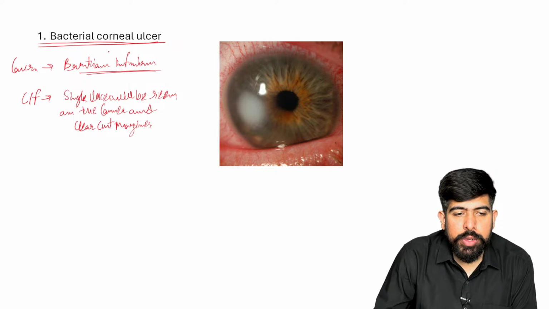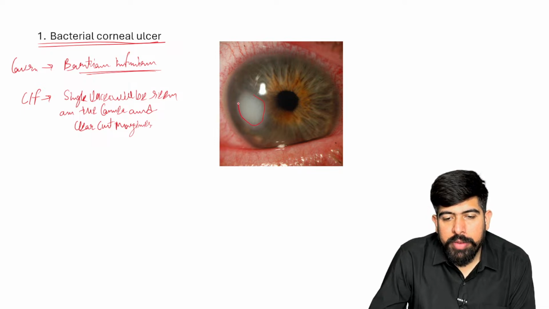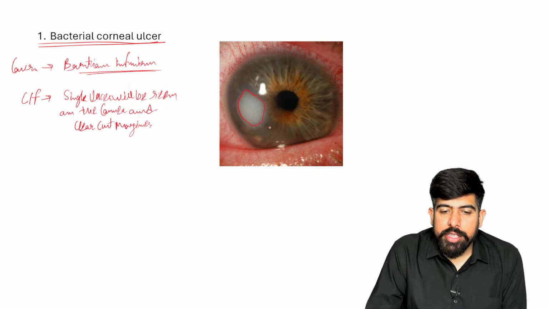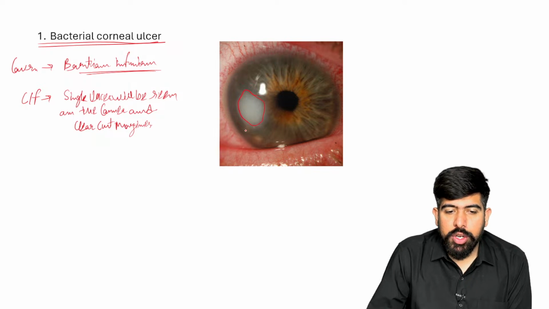So what I can do here, I can draw over it that this is the area which is having the involvement of this ulcer. So this is the area which is having the ulceration over it, right?